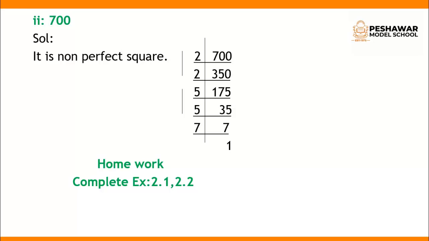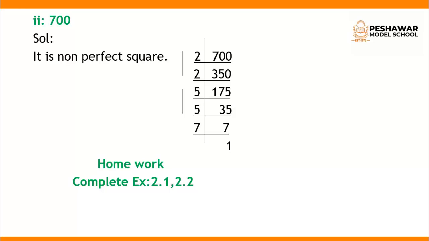Then 175 does not come in the table of 2, so we have to take the next factor, that is 5. 5 is also a prime number. So 5 35 times 175, 5 7 times 35, and 7 1 times 7.